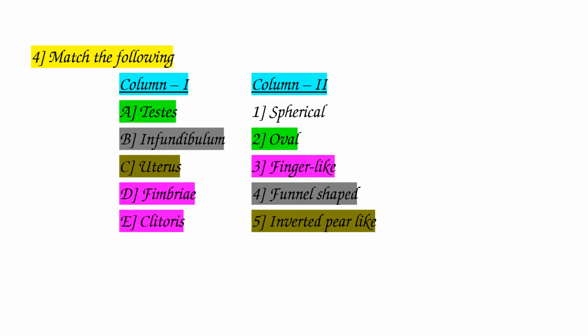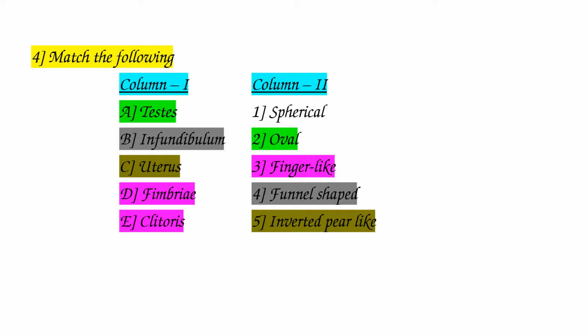So question number 4, match the following. That is column 1 and column 2. We need to match it. So here it is clearly given. By seeing this, we can identify that the matched words are given in the same color. So testis, it is oval in shape. Infundibulum, it is a part of the fallopian tube, and it is a funnel-like structure, and it has finger-like projections